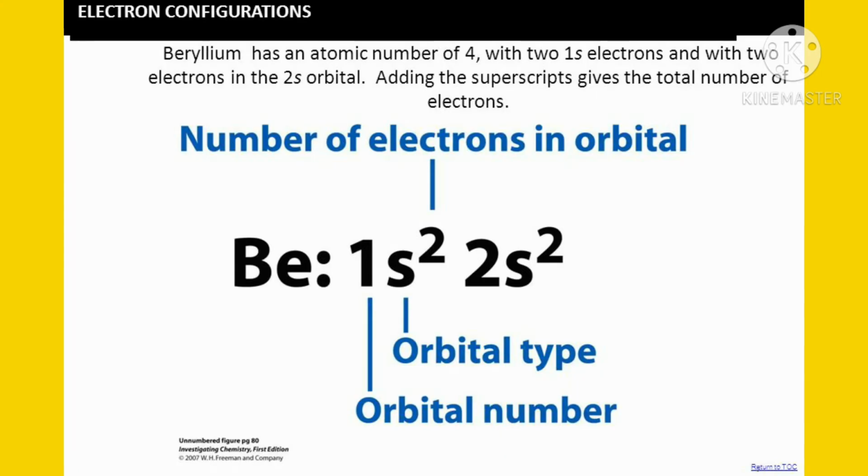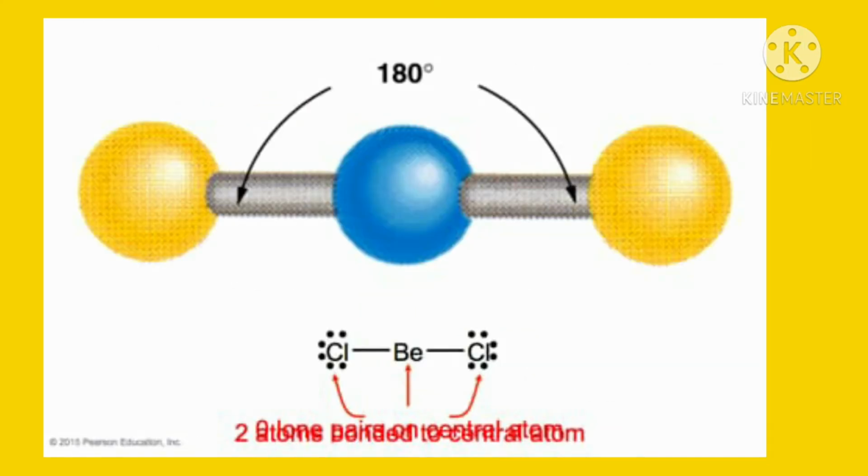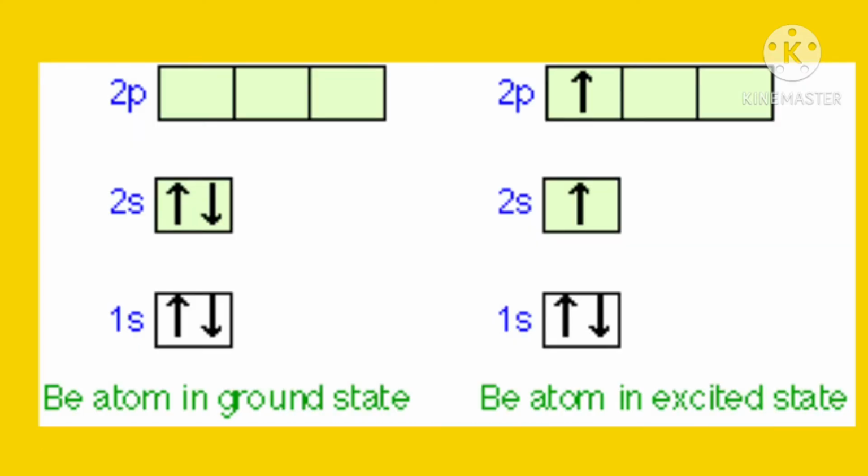As we know, beryllium's electronic configuration is 1s2, 2s2. It is expected not to form covalent bonds, but it forms covalent bonds with chlorine. To explain this, an excited state is suggested for beryllium in which an electron from the 2s orbital shifts to the 2p level. Now the electronic configuration in the excited state of the beryllium atom is 1s2, 2s1 and 2p1.